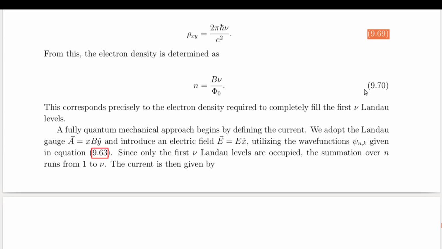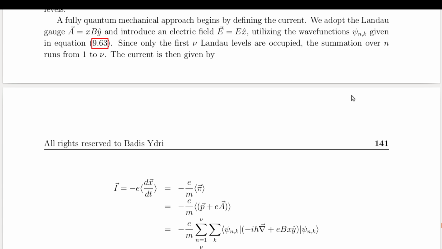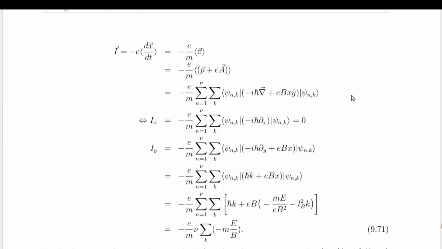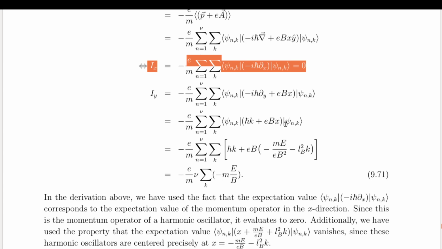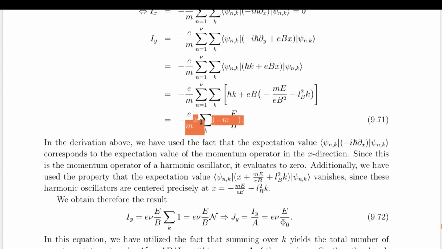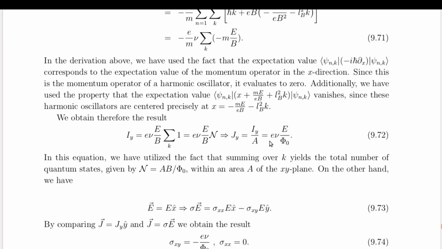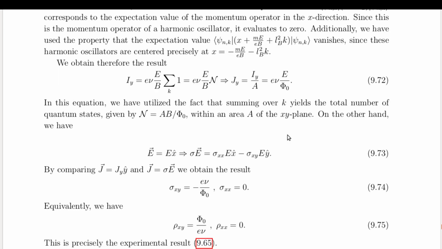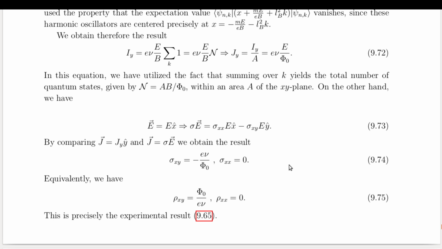A fully quantum mechanical approach defines the current density in terms of the wave functions of the occupied Landau levels. It is found that the current remains strictly perpendicular to the applied electric field, ensuring that power dissipation is exactly zero. This current is also found to be proportional to the filling factor nu and inversely proportional to the quantum of flux. This leads, by using Ohm's law, to the characteristic behavior where the system is a perfect conductor in the transverse direction while behaving as an insulator along the longitudinal direction.